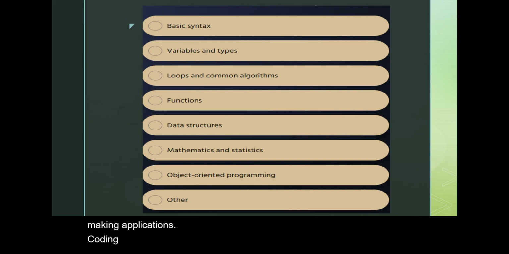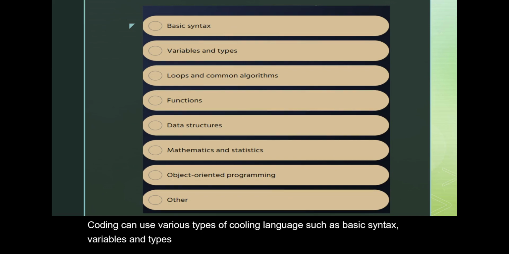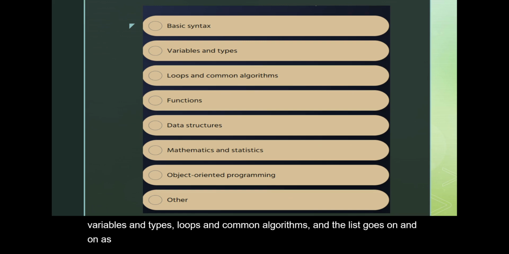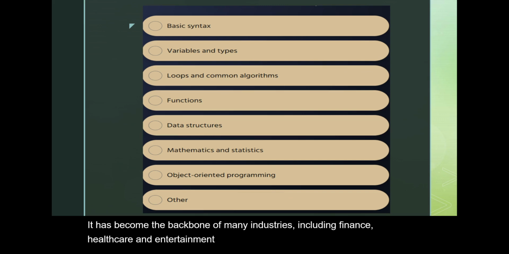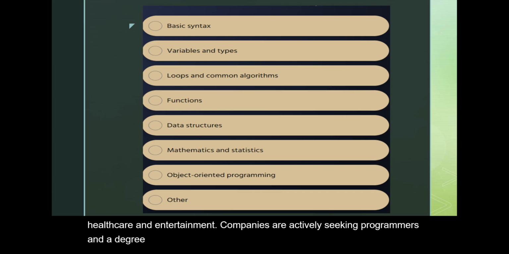Coding can use various types of coding language, such as basic syntax, variables and types, loops, and common algorithms, and the list goes on and on as seen on the screen. It has become the backbone of many industries, including finance, healthcare, and entertainment. Companies are actively seeking programmers, and a degree is not necessarily needed.